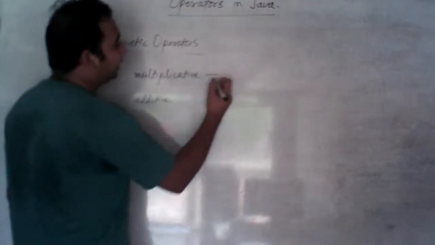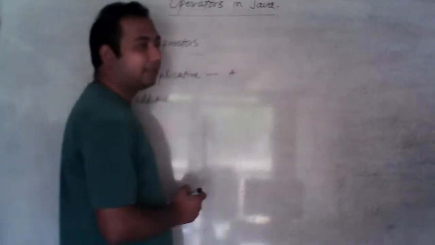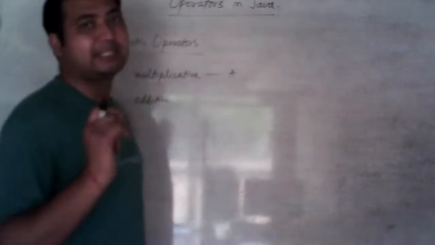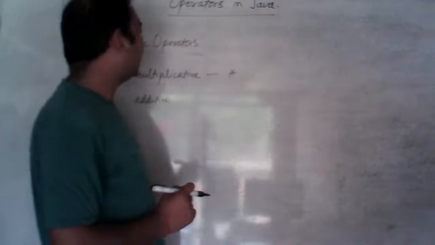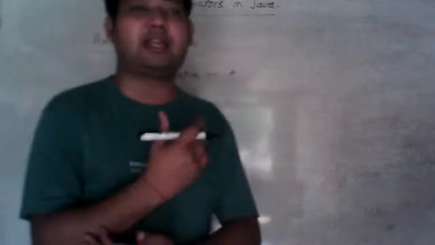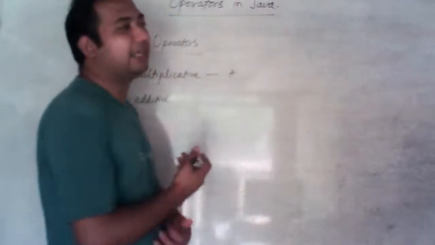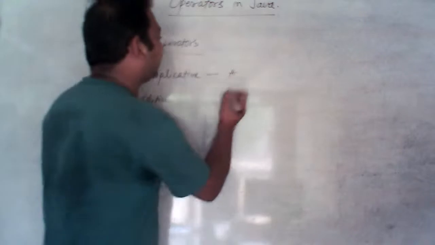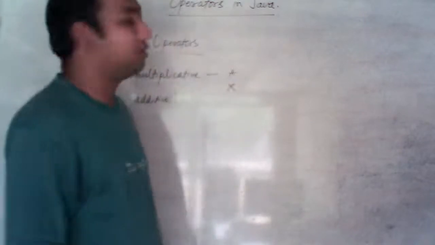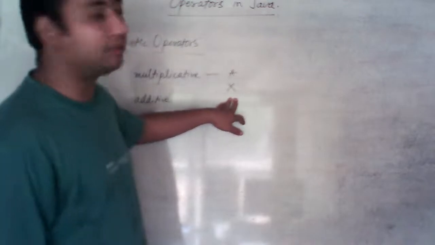So in multiplicative category we have the multiply symbol. This is known as asterisk symbol, asterisk. And in Java, many students make a mistake whenever they write the program in the notebook. As they have practice of math, they sometimes make this cross symbol, this X, whenever they want to do the multiplication.